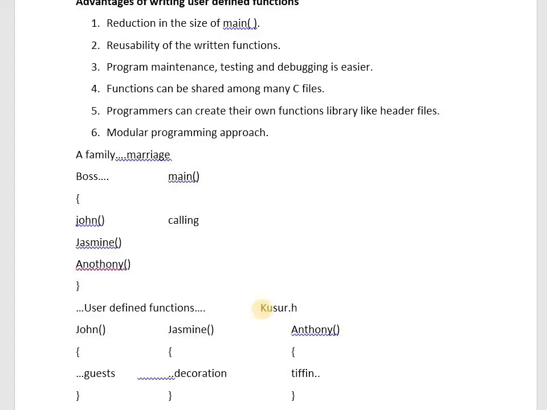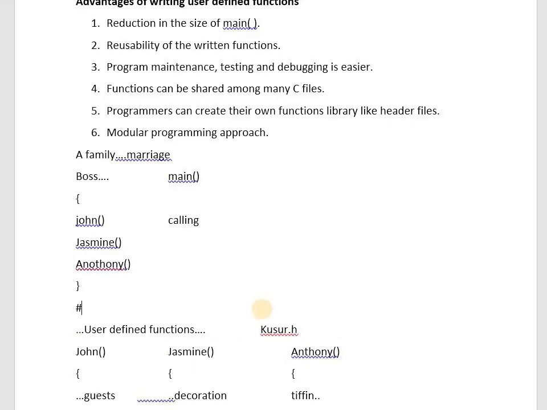Give it to someone, and whenever they include kusuru.h, they are able to use all my functions. That means we have created our own library. Kusuru.h is our own library. That is how functions can be shared among many C files. Programmers can create their own library like header files. This is the modular programming approach.